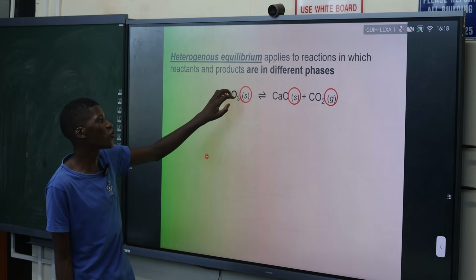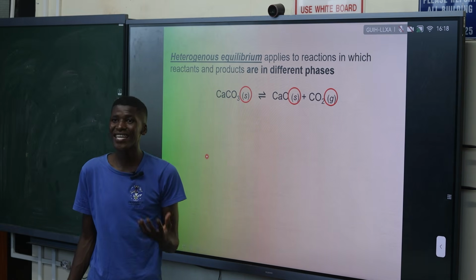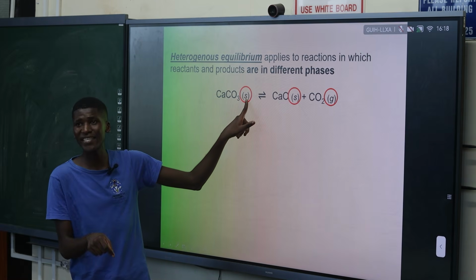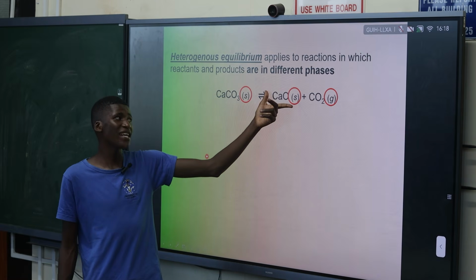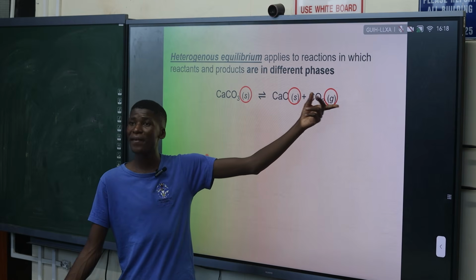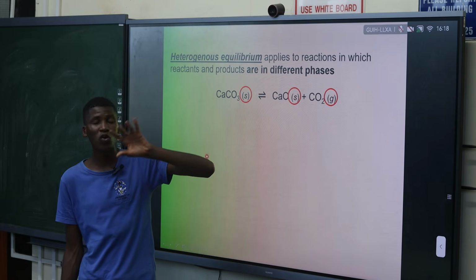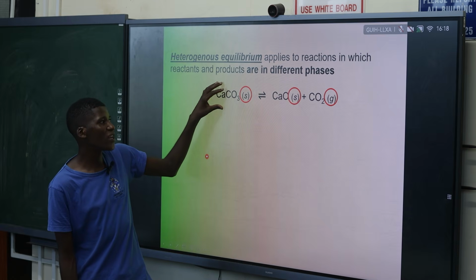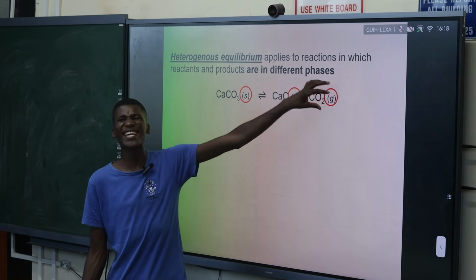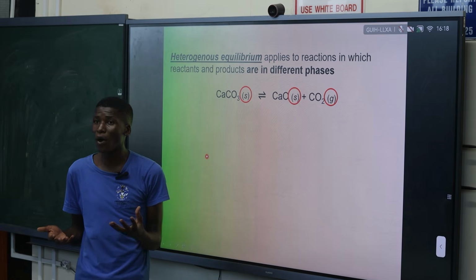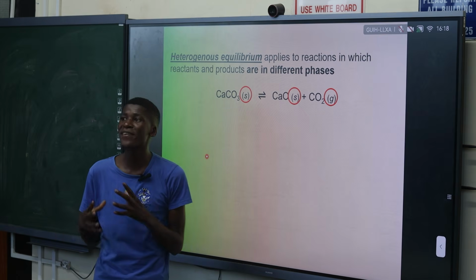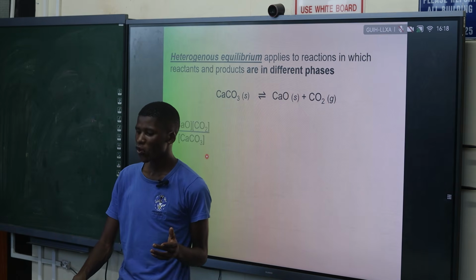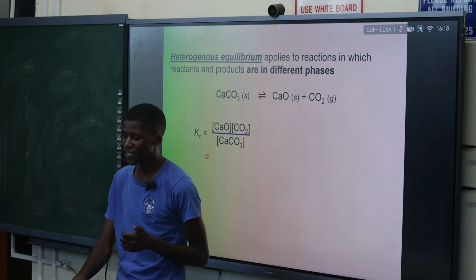If you do this decomposition reaction in a lab, calcium carbonate, although a solid, is going to produce a solid calcium oxide plus a gas, carbon dioxide. So we have different phases within our chemical system. That is known as heterogeneous equilibrium.